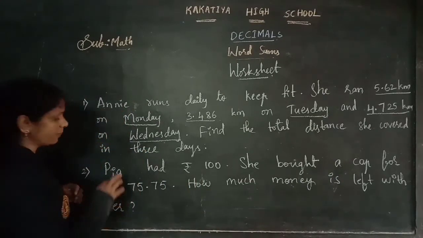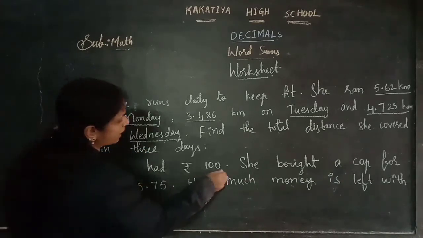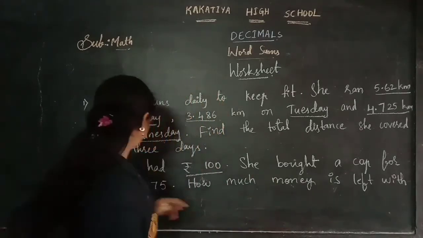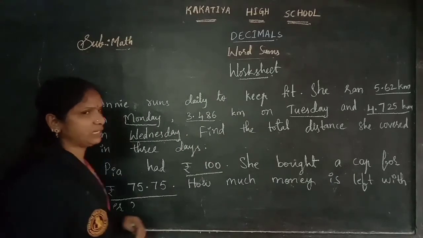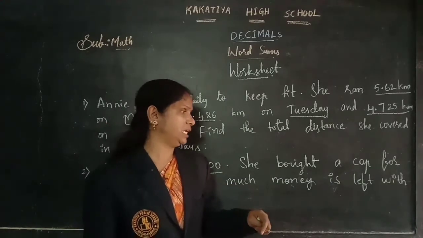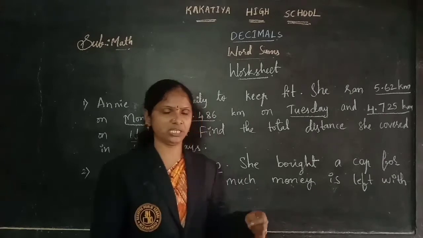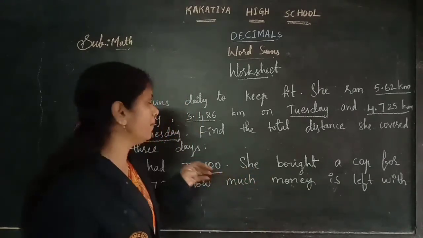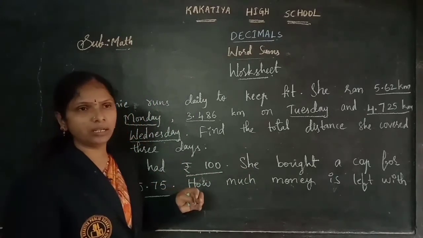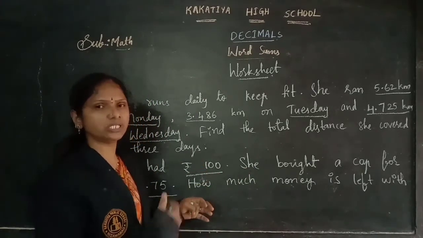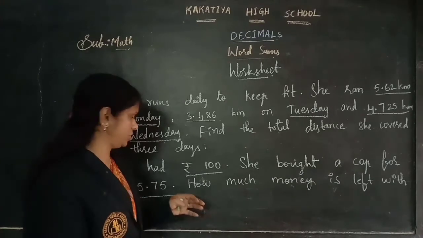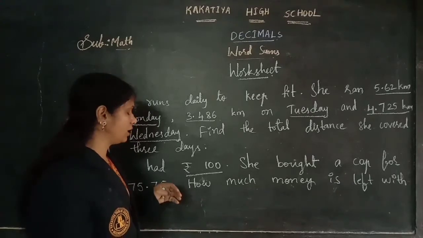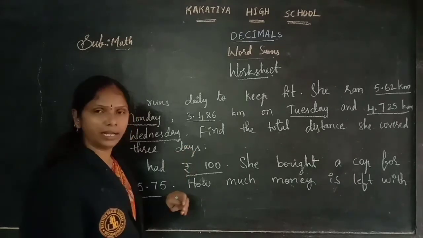Now second problem. Pia had 100 rupees. She bought a cap for 75 rupees 75 paise. How much money is left with her? After purchasing that, she has more amount now, first, before purchasing the cap. After purchasing, the 100 rupees will be less. Why? Because she purchased the cap with some amount. So it means you need to subtract the cap cost from the 100 rupees, children.